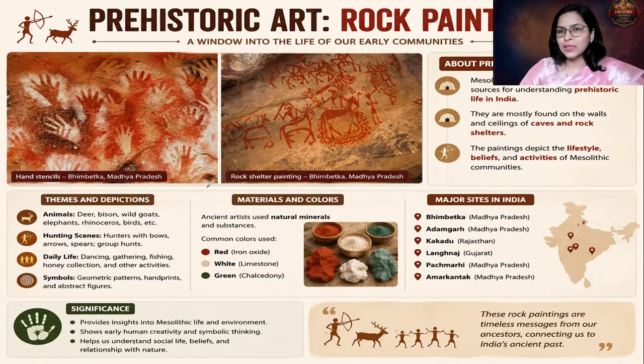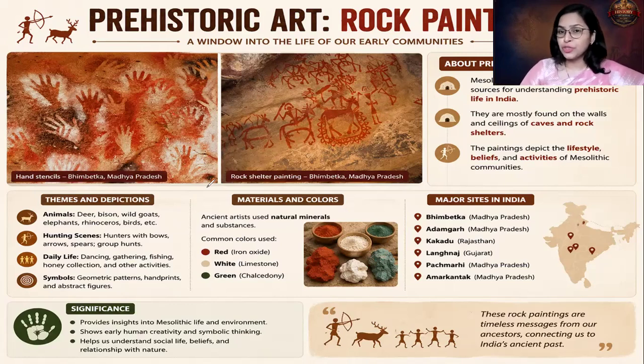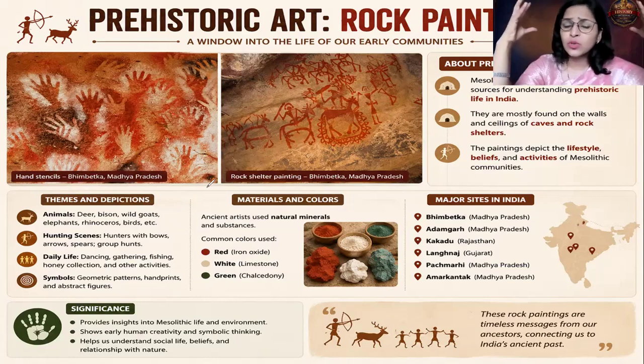So this is a gesture of that. People are putting their palm impressions; this could be something auspicious for them, and even that is being depicted over here. And can you see the stick-like depictions? The hunting scene is depicted in a stick-like manner. So these are the features of the Mesolithic paintings.